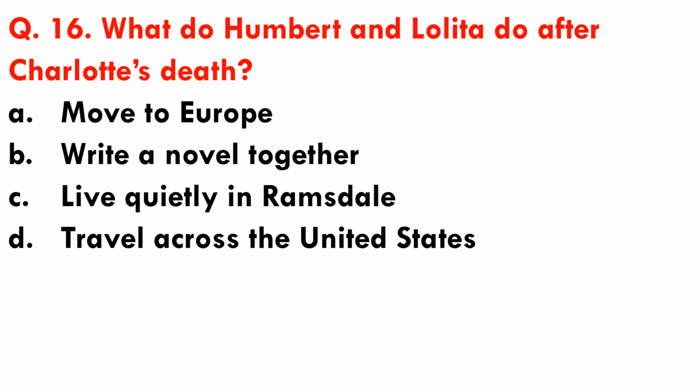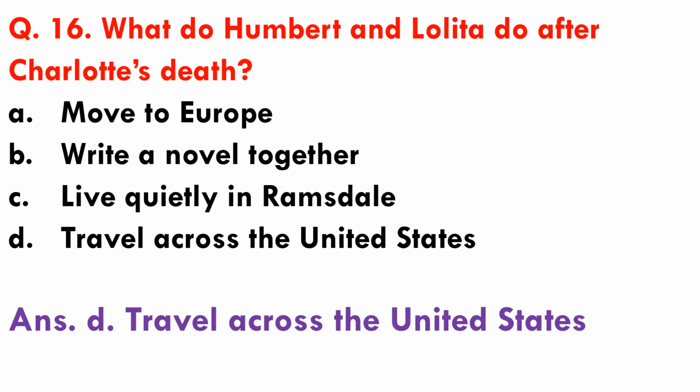Question number 16. What do Humbert and Lolita do after Charlotte's death? Options are A. Move to Europe, B. Write a novel together, C. Live quietly in Ramsdale, D. Travel across the United States. So both of them, they travel across the United States after Charlotte's death.